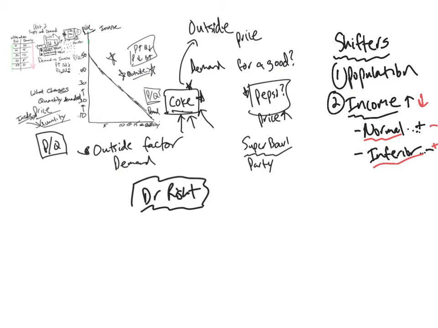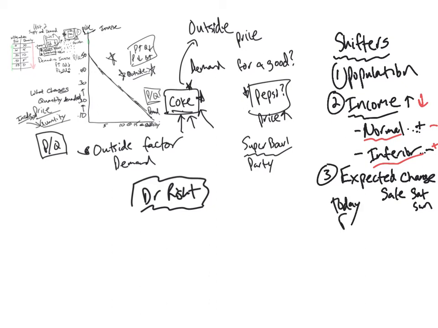The third one is if there's an expected change. So think of it like this. Let's say there's a sale coming up on the weekend, on Saturday, Sunday. Okay, but today is Friday. All right, so today is Friday, but you see this sale coming in the future.